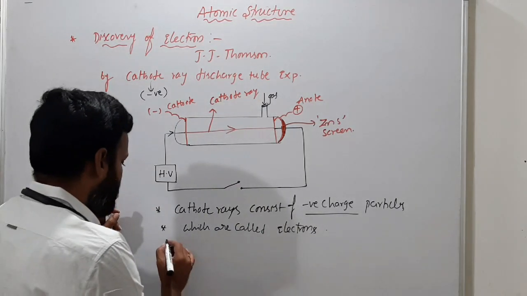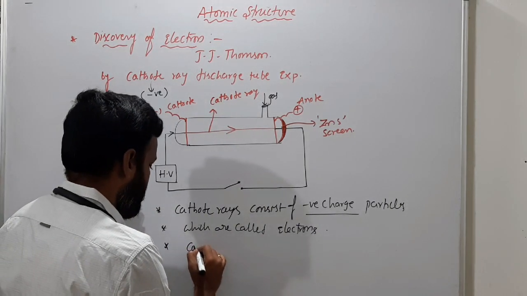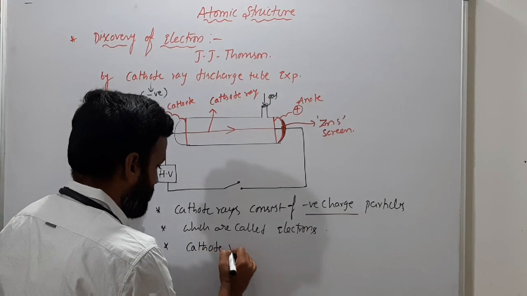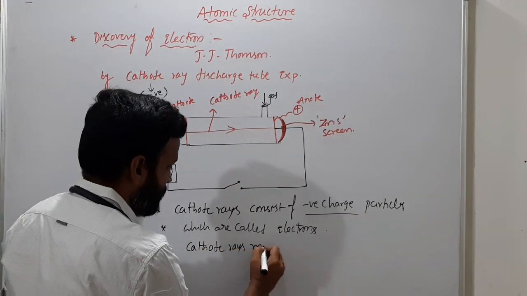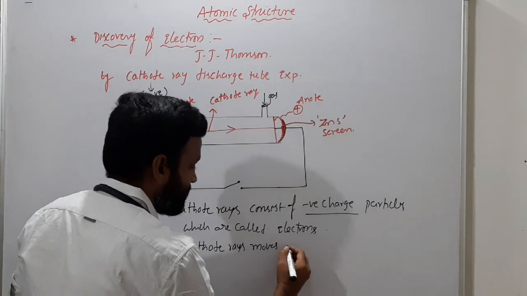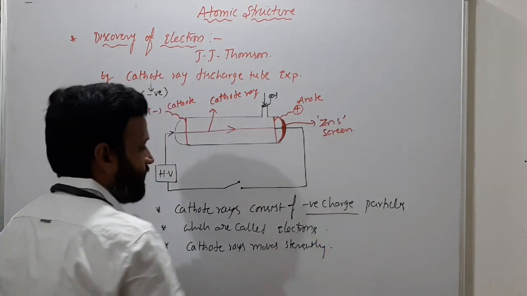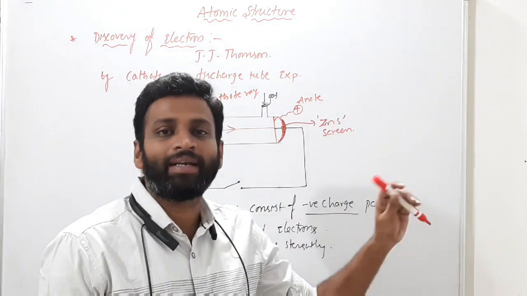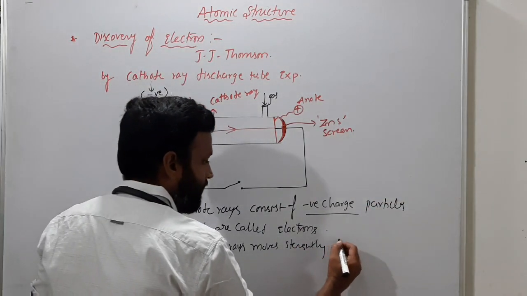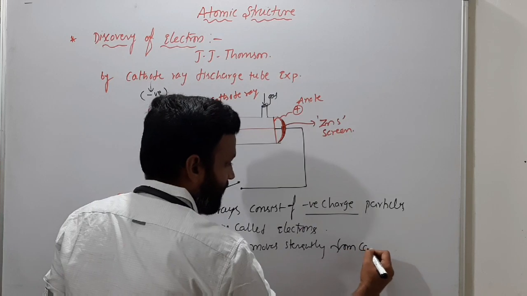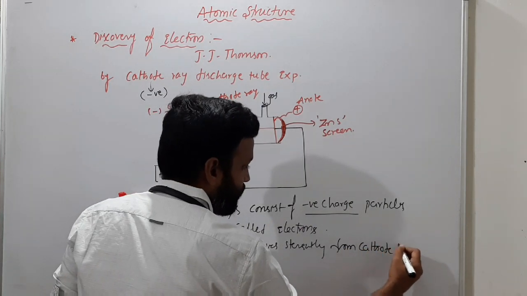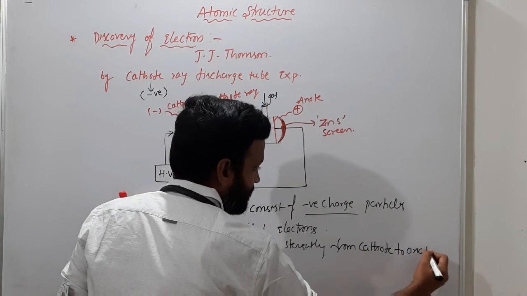Okay, and these cathode rays move straight from cathode to anode.